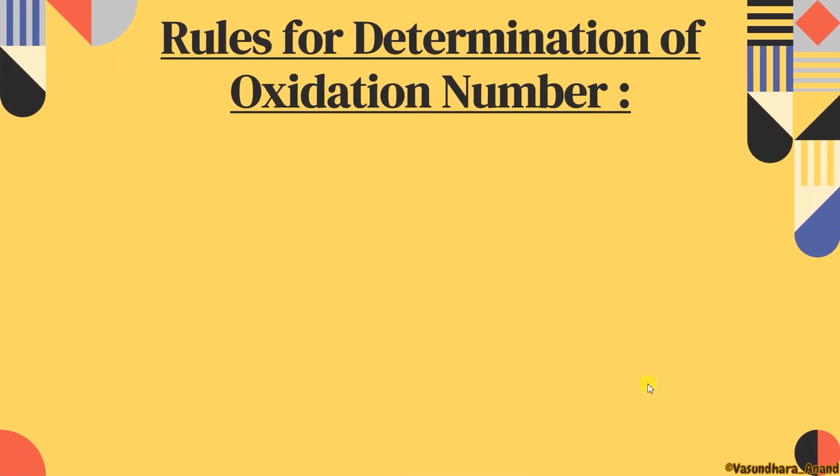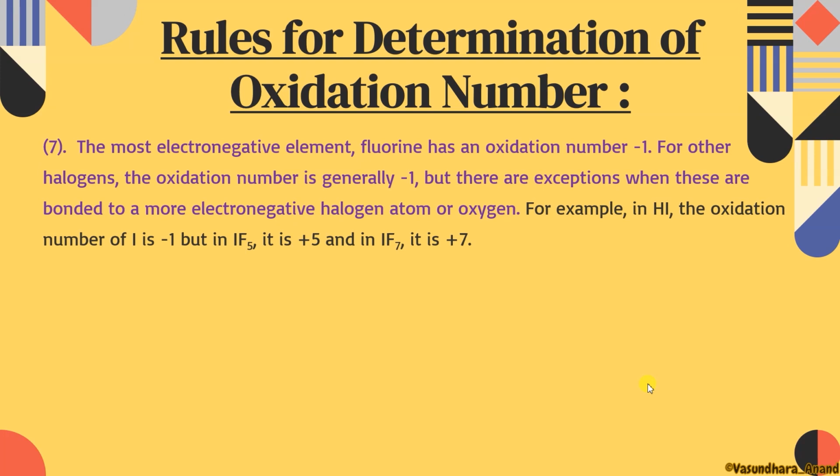Now other rules. The most electronegative element, fluorine, has an oxidation number -1. For the other halogens, the oxidation number is generally -1, but there are exceptions. When will these exceptions occur? When these are bonded to a more electronegative halogen atom or oxygen.